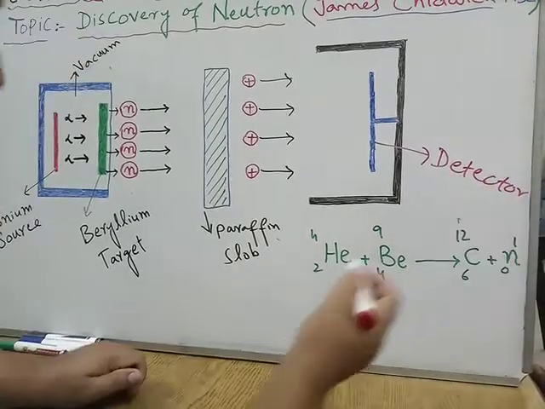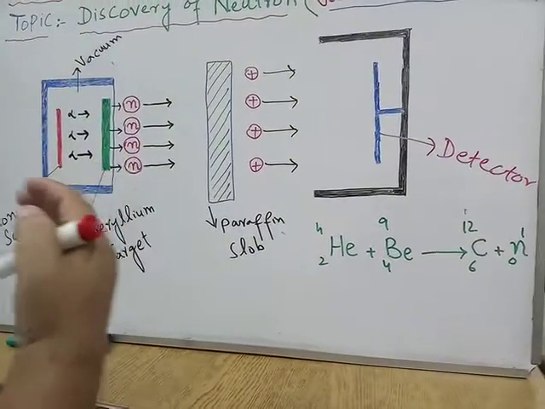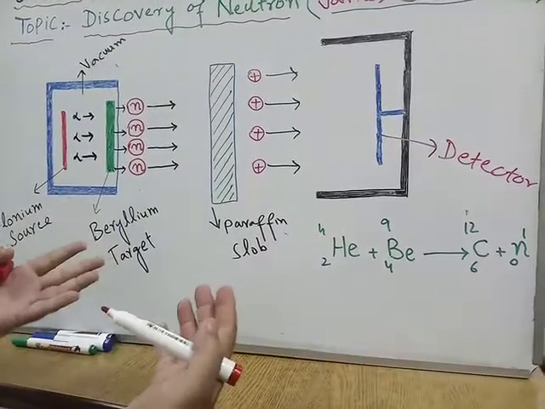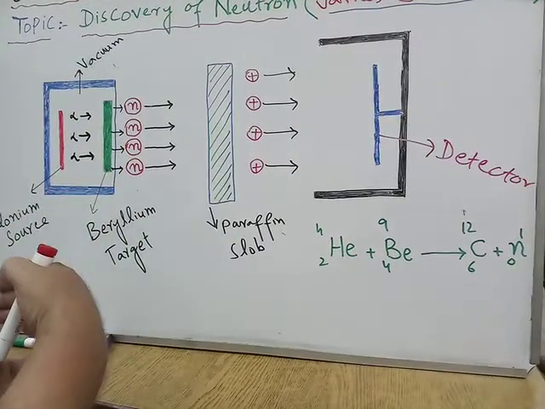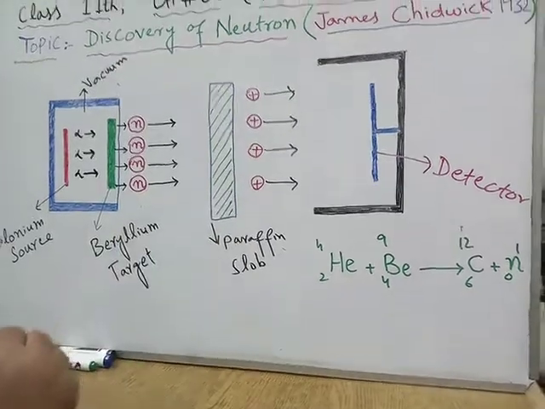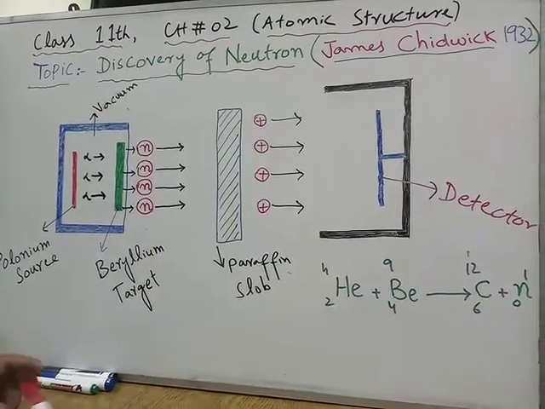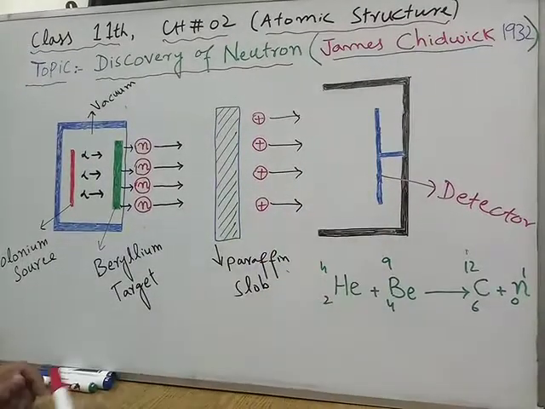This detector detects charged particles, for example proton and electron, but never neutrons. Because neutrons are neutral, the detector gave no reading.